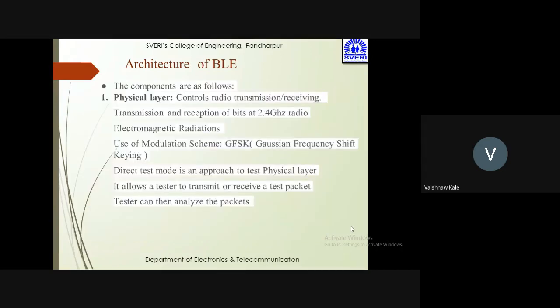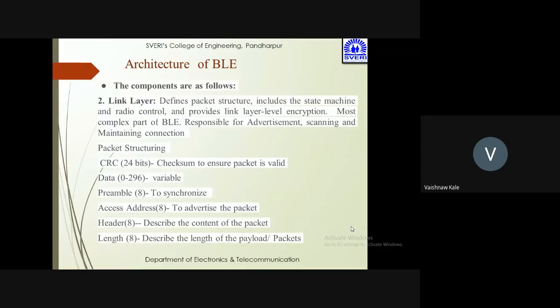The physical layer controls the radio transmission and reception of bits at 2.4 gigahertz, using a modulation scheme like GFSK. Direct test mode is an approach to test the physical layer. It allows the tester to transmit or receive test packets and analyze them. Second is the link layer. It defines the packet structure, includes the state machine and radio control. The most complex part of BLE is the link layer, responsible for advertising, scanning and maintaining connections.